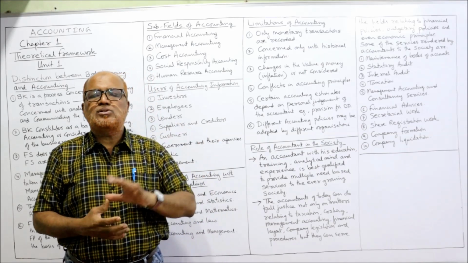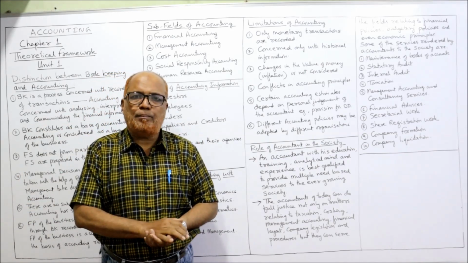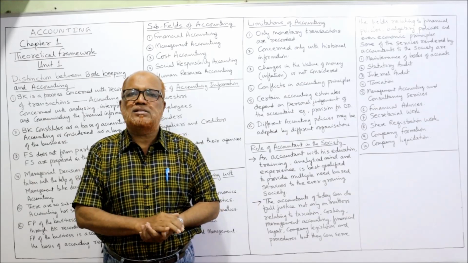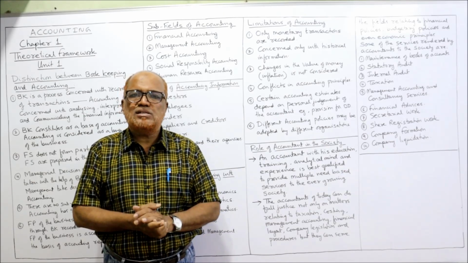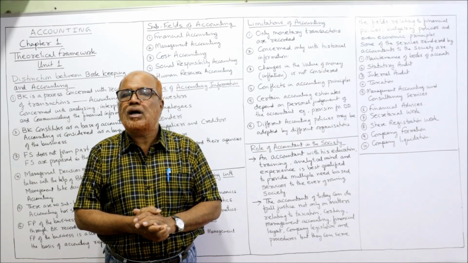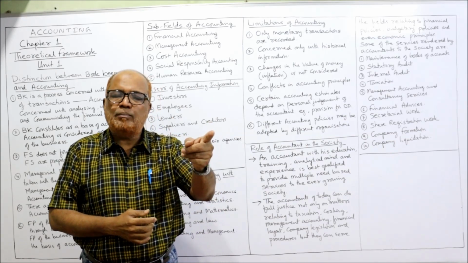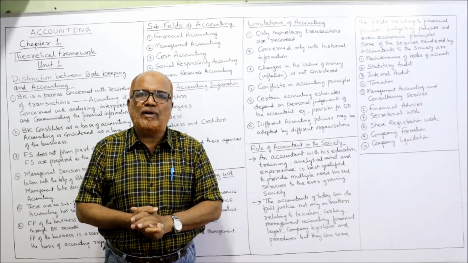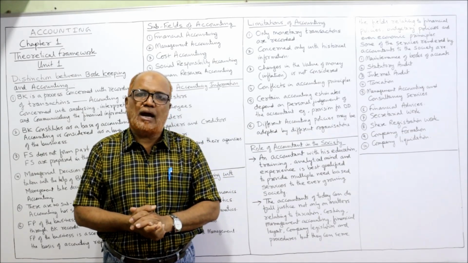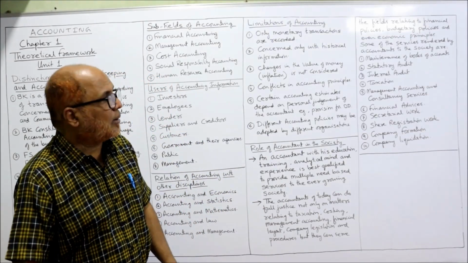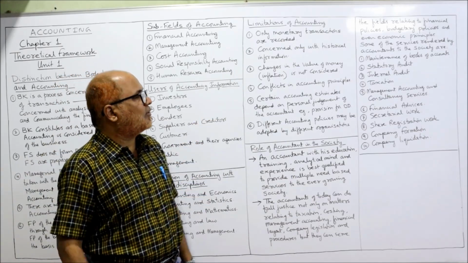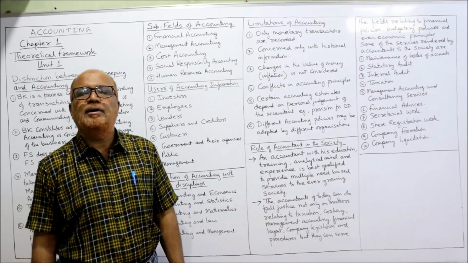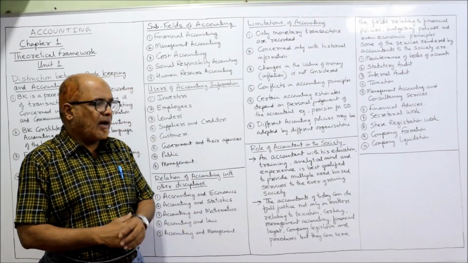For example, one business organization follows the straight line method of depreciation. The other business organization will follow the reducing balance method of depreciation. In both the cases, we cannot be able to compare. One business follows a different method, the other business follows a different method. We cannot compare it. So these are some of the limitations of accounting.